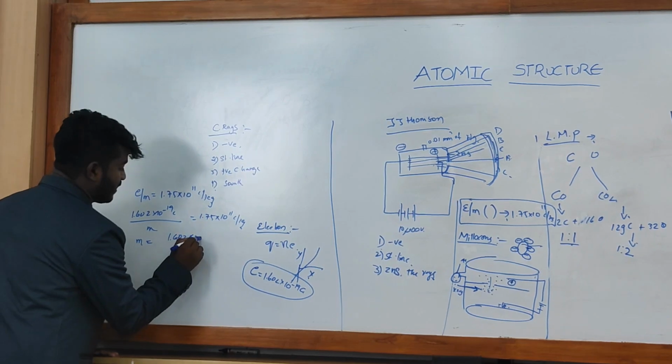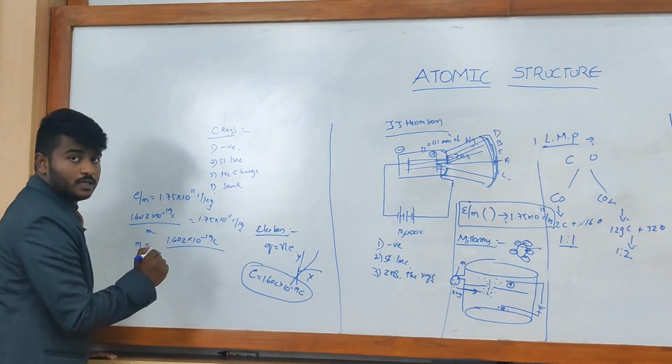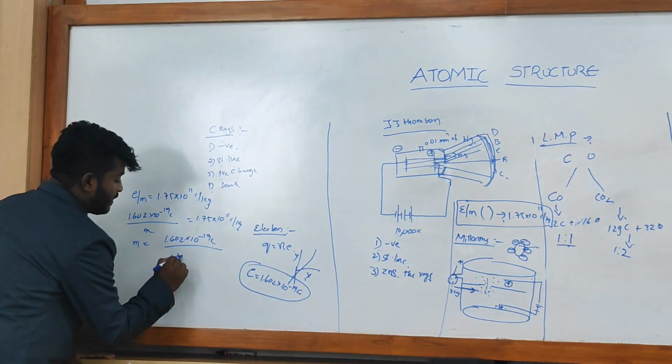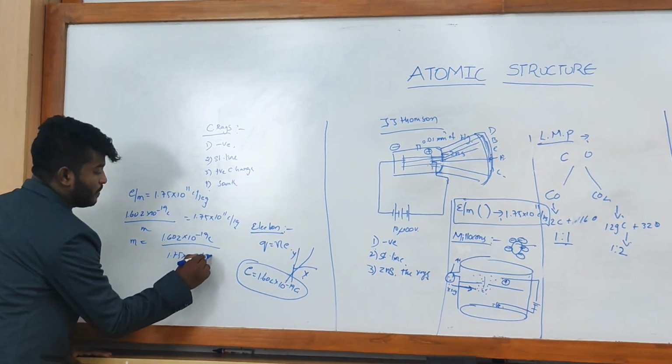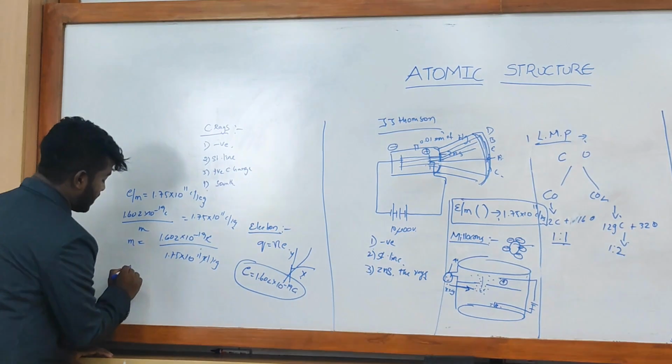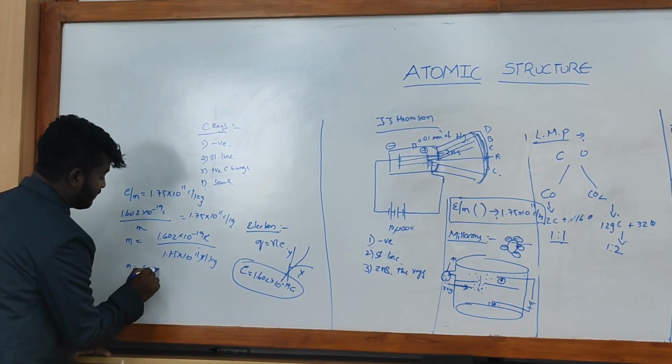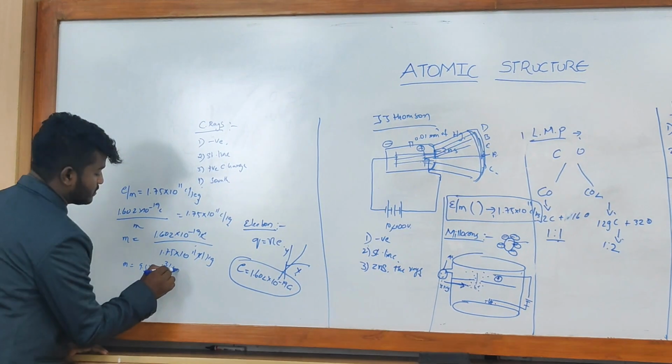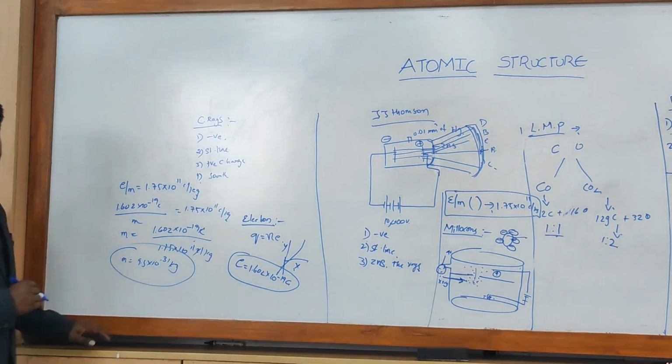So we can get the mass by 1.602 into 10 power of minus 19 coulomb divided by 1.75 into 10 power of 11 coulomb per kg. Here coulomb will be cancelled and we get the mass as 9.3 into 10 power of minus 31 kg. So this is the mass of an electron.